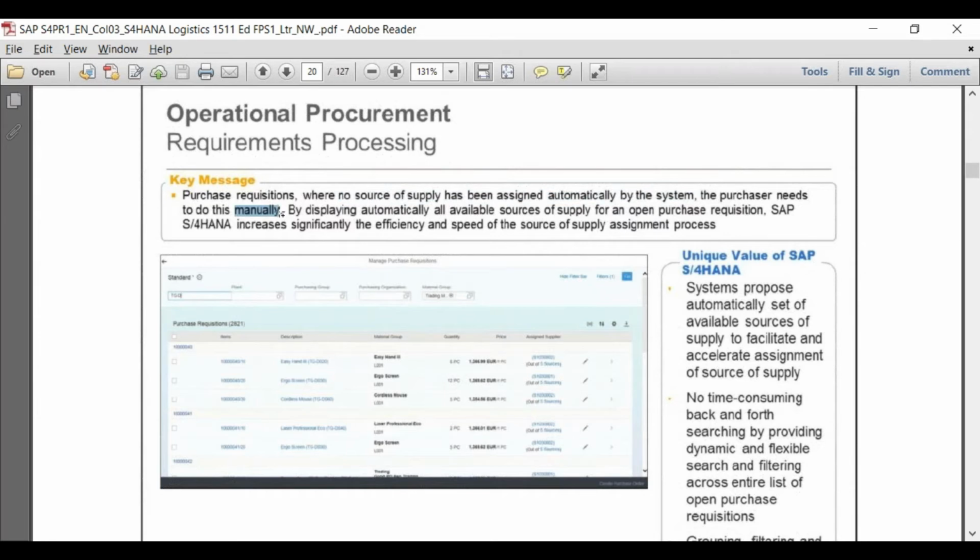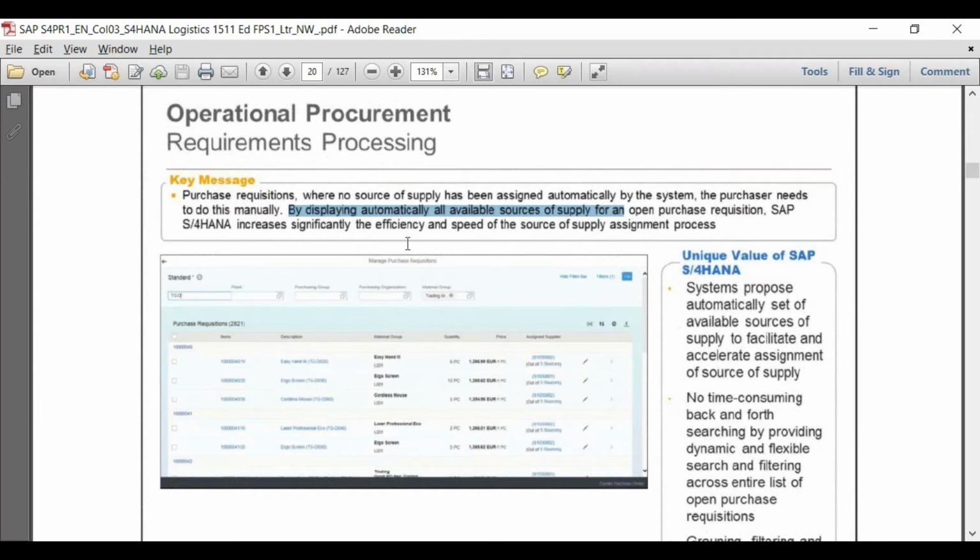This is something which is true in ECC. So if I create a purchase requisition and I don't provide the vendor, the user needs to check different screens to find out which is the supplier. By displaying all available sources of supply automatically, when you go to manage purchase requisition, you can see for a particular purchase requisition the system proposes the different sources, and you can select the source which you want. You can select a supplier from the list of available sources.